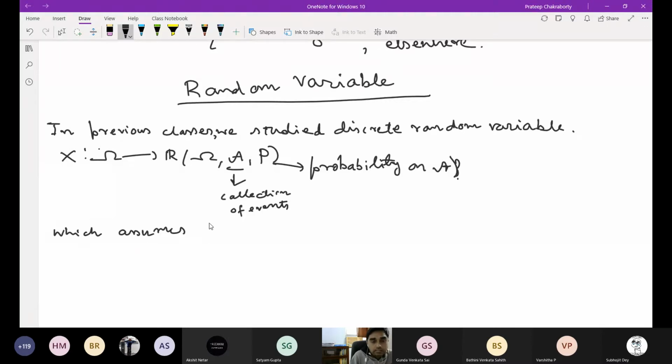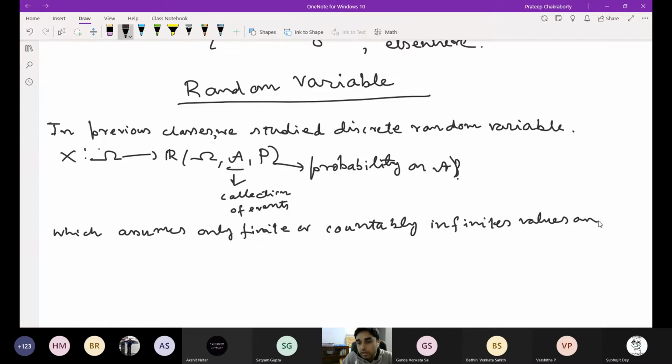so the range is only finite or countably infinite values, and we want to talk about this probability. So that means we want to talk about the probability of this thing.